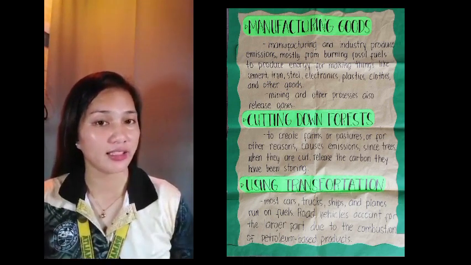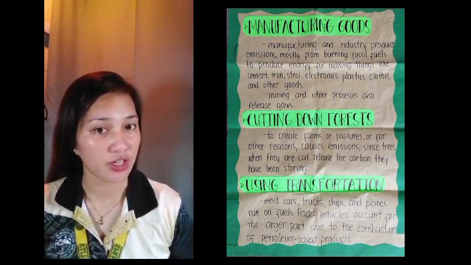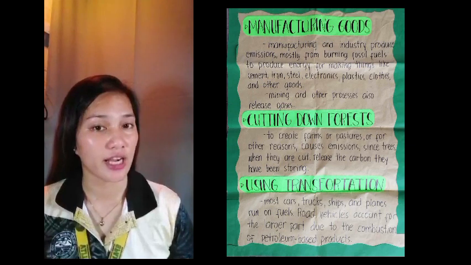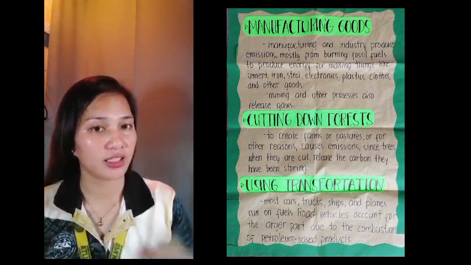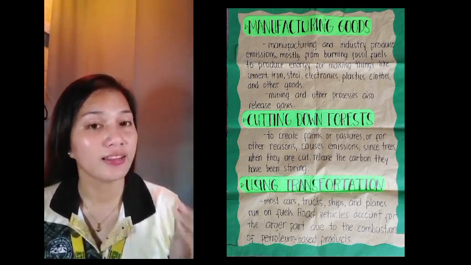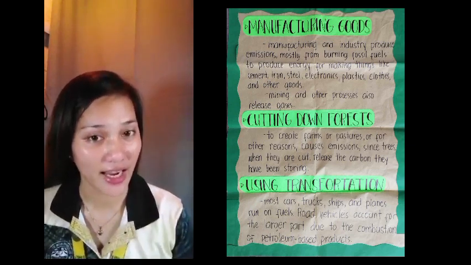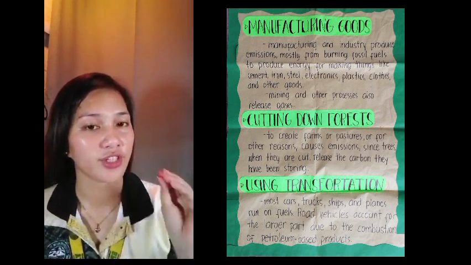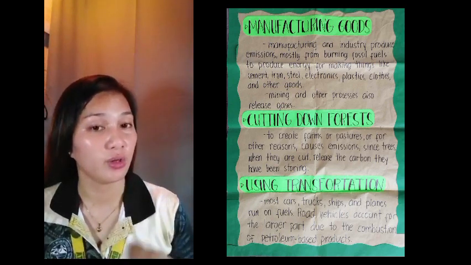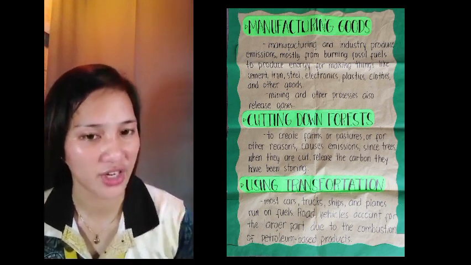Next is cutting down forests. Cutting down forests can also contribute to climate change. Forests act as a carbon sink, absorbing carbon dioxide from the atmosphere and storing it in trees and soil. When forests are cut down or burned, this stored carbon is released back into the atmosphere as carbon dioxide. It is the reason for increasing greenhouse gas levels and contributing to global warming.